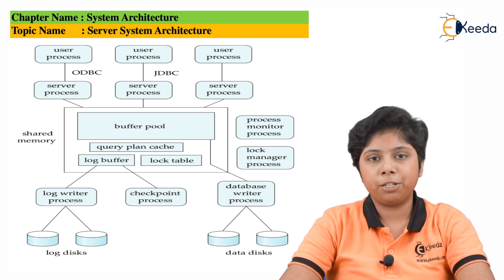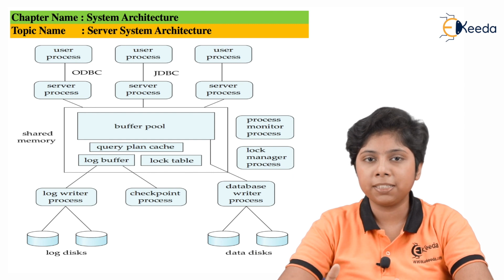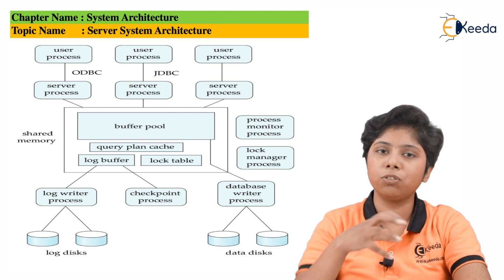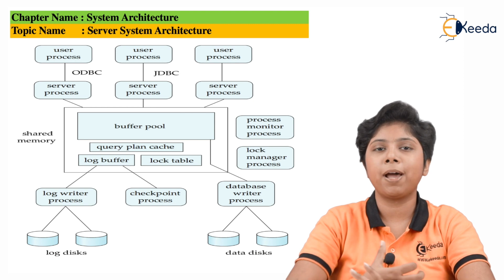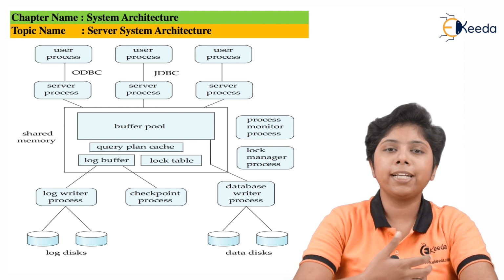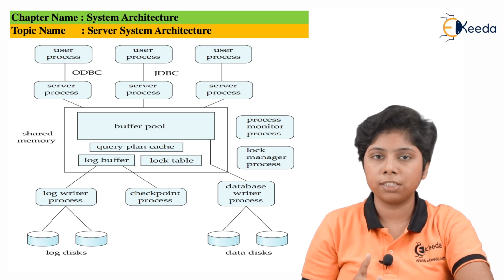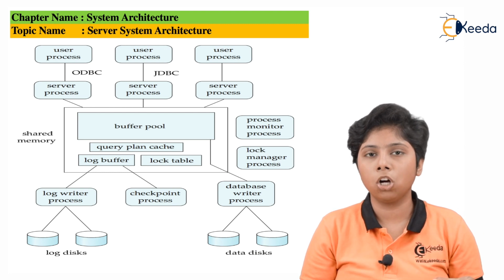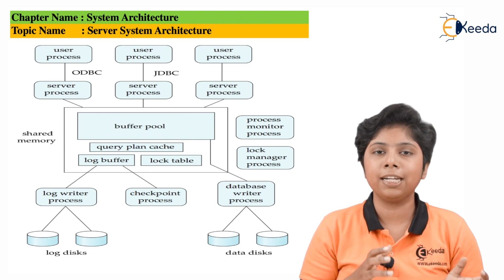Next is the database writer process. The database writer process writes the data from the database to the server memory. That means it fetches the data from the database, writes it to the server memory, and also the updates made on the database server it gives back to the databases. Now the next one is the log writer process. The log writer process keeps track of all the transactions and performs logging on them, and it also holds the log that is not yet made to stable storage. That means it writes the log, and it is the process responsible for log writing.